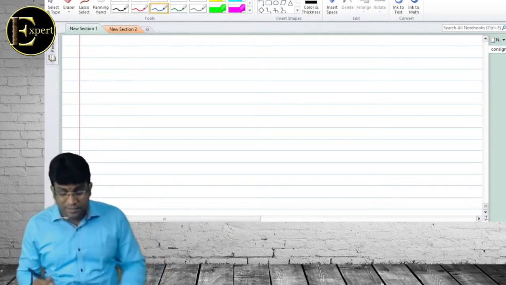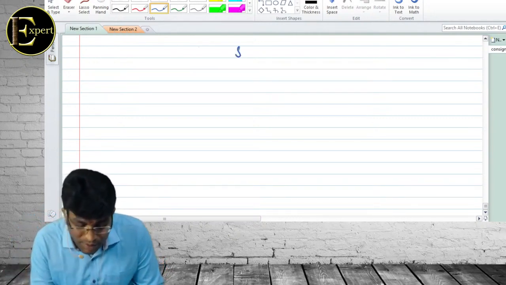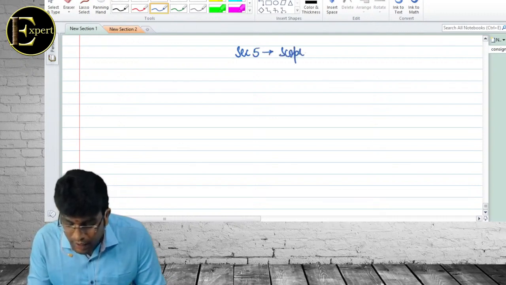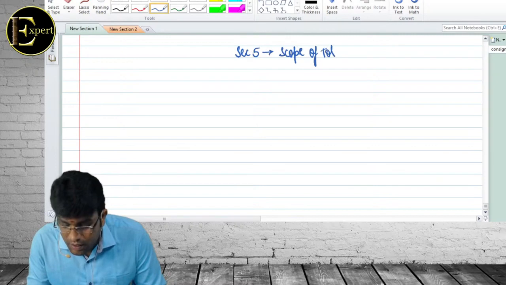But first, just listen. I'm talking about something called Section 5. One of the most important concept in income tax. Scope of total income.